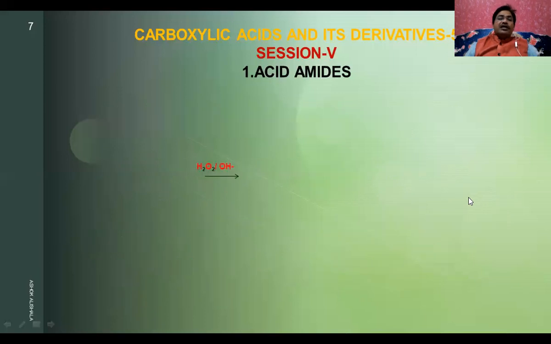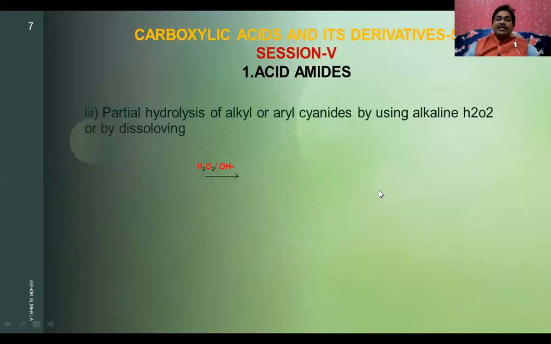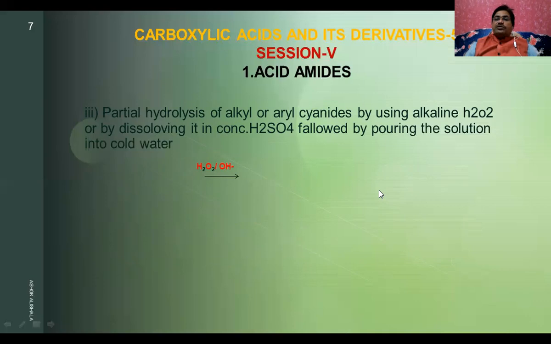Now let us see another method of preparation: the partial hydrolysis of alkyl or aryl cyanides, that is, aliphatic or aromatic cyanides, using alkaline hydrogen peroxide, H2O2, or by dissolving them in concentrated sulfuric acid, followed by pouring the solution into cold water. Observe this one: methyl cyanide in the presence of alkaline hydrogen peroxide gives acetamide. Then let us see the mechanism involved here.